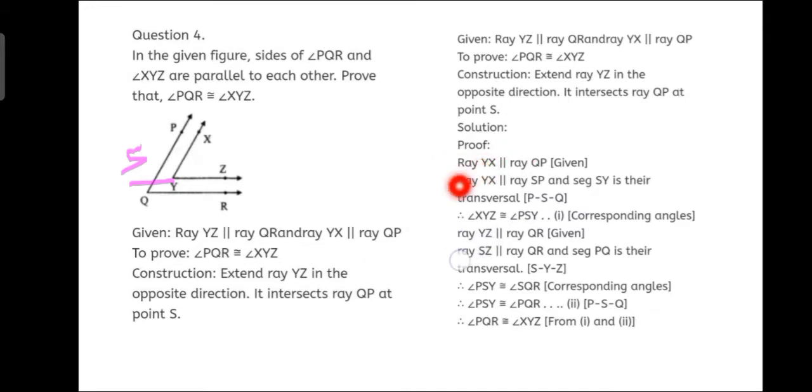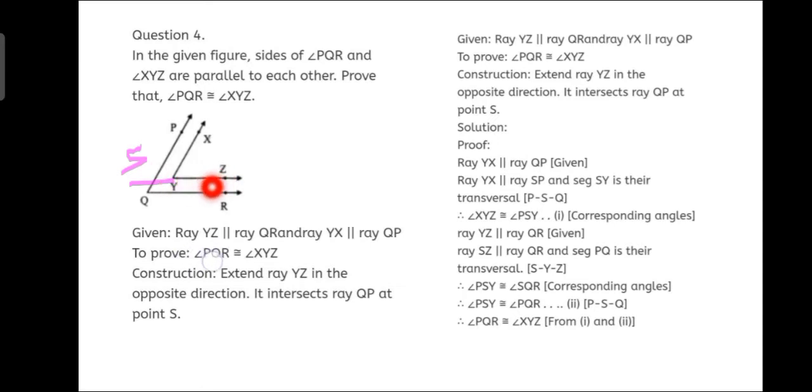Now proof. Since ray YX is parallel to ray QP, ray YX is parallel to ray SP as well, because Q dash S dash P. So therefore angle PSY will be congruent to angle XYZ, since PS is parallel to XY and YZ is a transversal, or we can say SZ is a transversal.